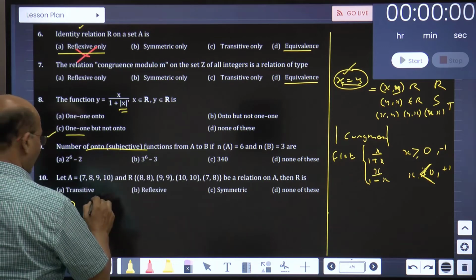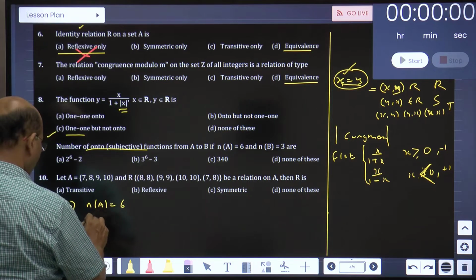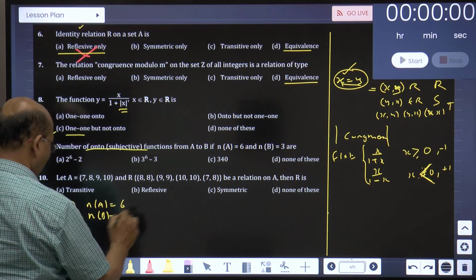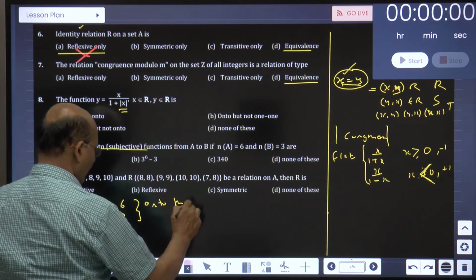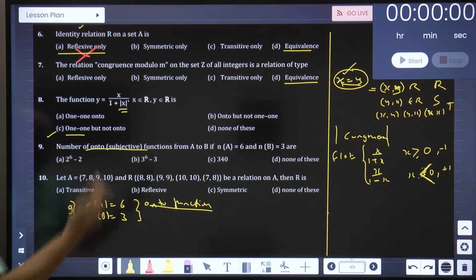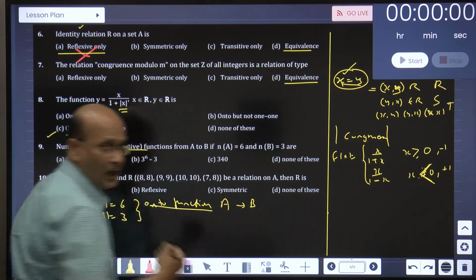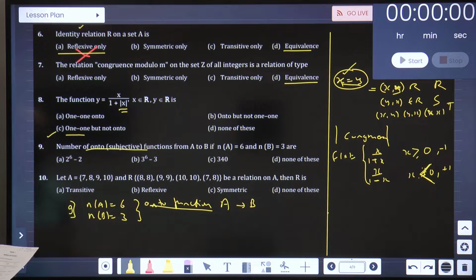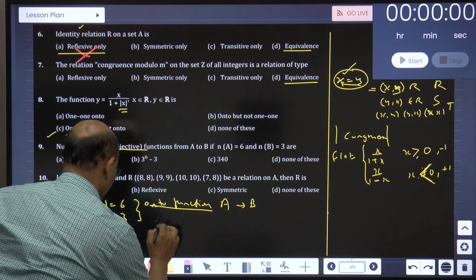If n of A is 6 and n of B is 3, and the number of onto functions, only onto. This note I had not given you, but I will give you a formula, just convert that formula into m and n format and follow it for all the questions. Keep that in mind. So, the number of onto functions from A to B will be n raised to m, 3 raised to 6.